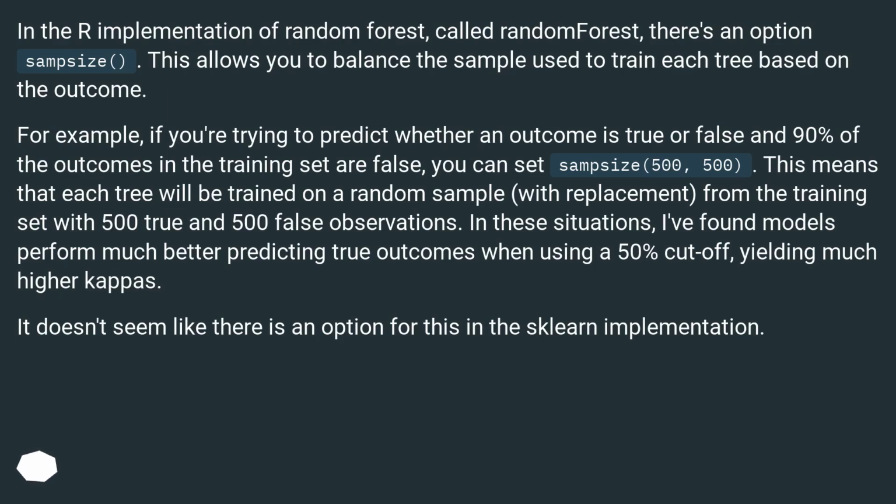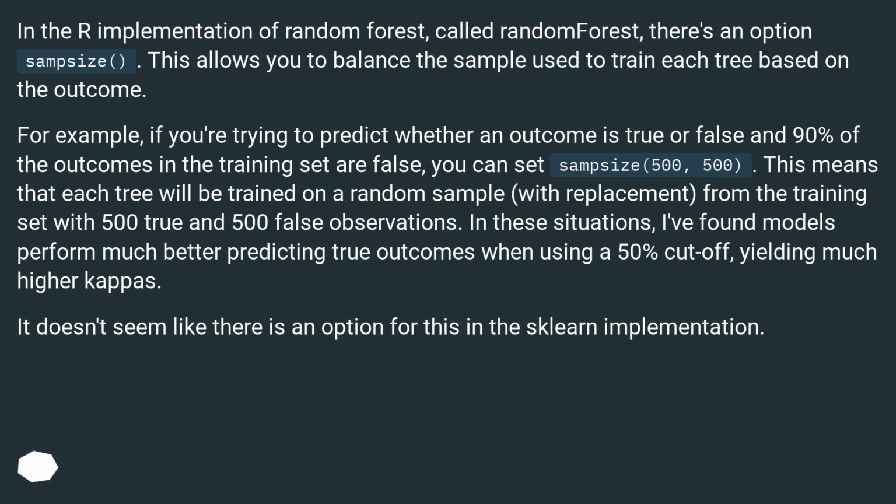In the R implementation of random forest, called randomForest, there's an option sampsize. This allows you to balance the sample used to train each tree based on the outcome. For example, if you're trying to predict whether an outcome is true or false and 90% of the outcomes in the training set are false, you can set sampsize to 500, 500. This means that each tree will be trained on a random sample, with replacement, from the training set with 500 true and 500 false observations.